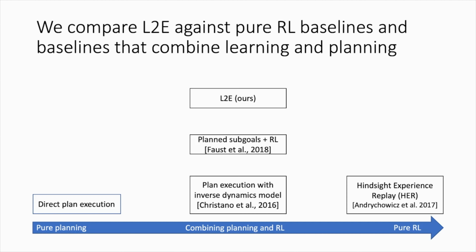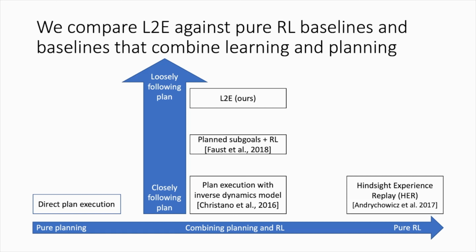L2E can also be categorized as a method that combines learning and planning. And these two baselines, together with L2E, lie on a continuum, which goes from following the plan very closely with an inverse model to following it loosely as is done in L2E. Using reinforcement learning to reach planned subgoals can be seen as a middle ground here.